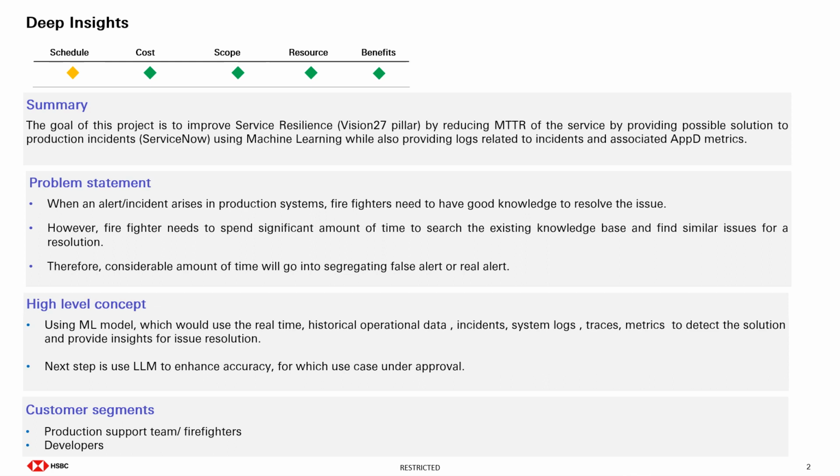Currently we have built this machine learning model in Python to train on the data and to predict the solution. Our next step would be to use a large language model like ChatGPT. We have already submitted our use case to the ChatGPT team, and it is currently under review.